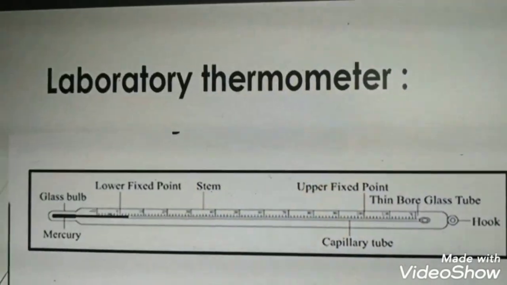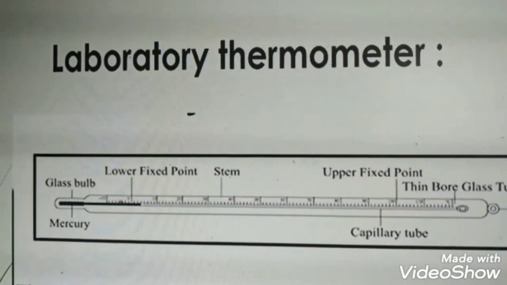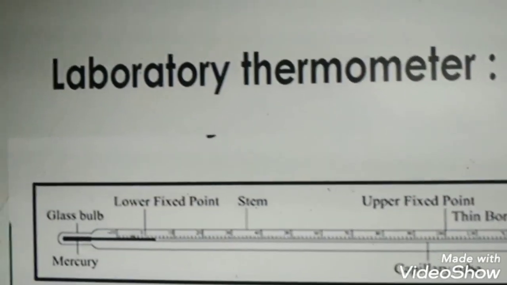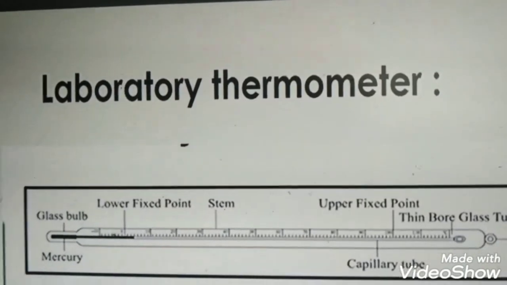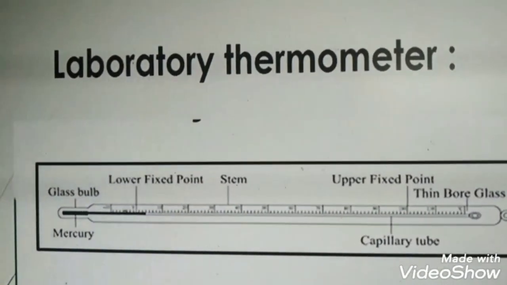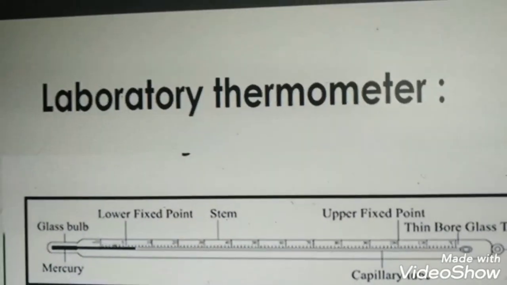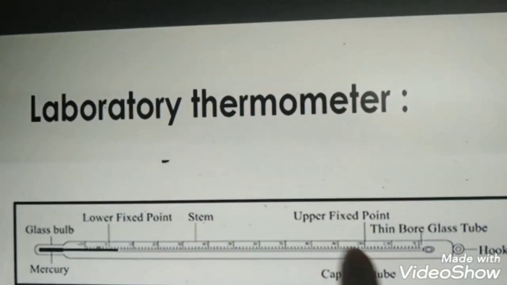In yesterday's class we discussed about clinical thermometer. So today's class will start with laboratory thermometer. Look here in the picture. It is also looking like clinical thermometer only. It has a glass bulb filled with mercury and it has lower fixed point. It's a lower fixed point and it is called stem, and it is upper fixed point.